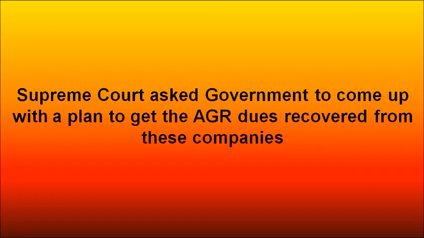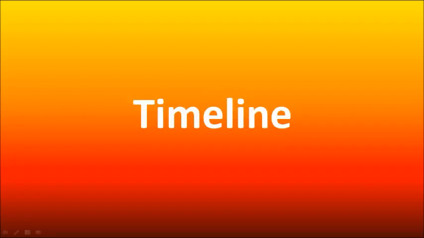Then again, the Supreme Court asked the government to come up with a plan to get the AGR dues recovered from these companies. The AGR dues were owed by these companies to the government, but it was very hard for these companies to pay them back in a limited time. So the Supreme Court gave permission for the government to decide and plan the timeline in which these companies will pay back whatever is pending.